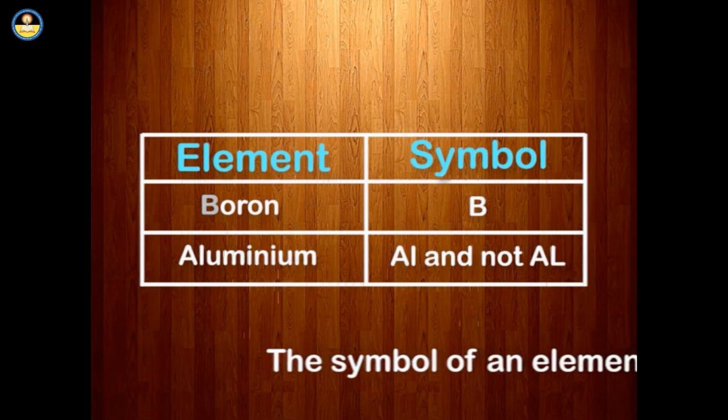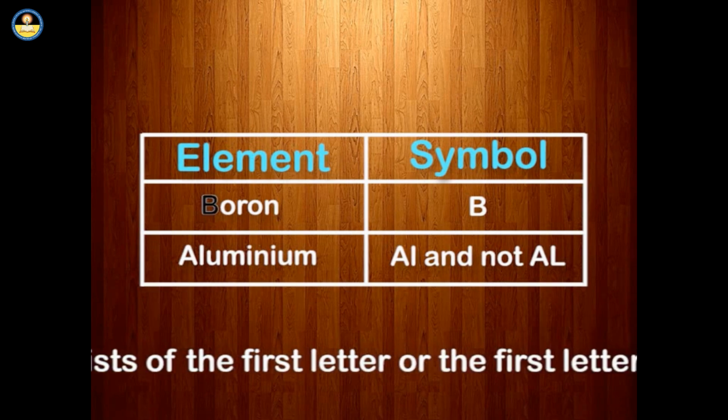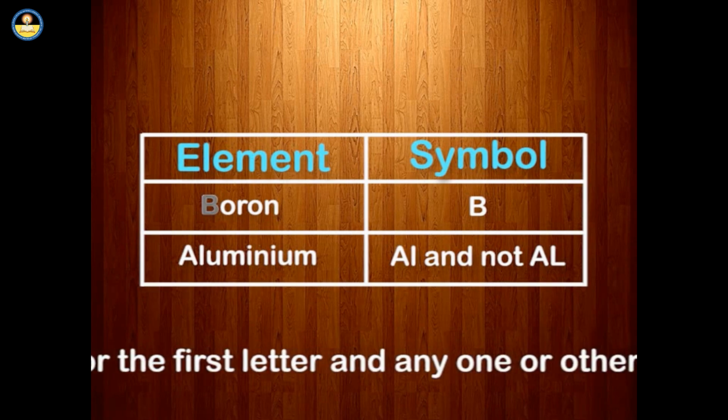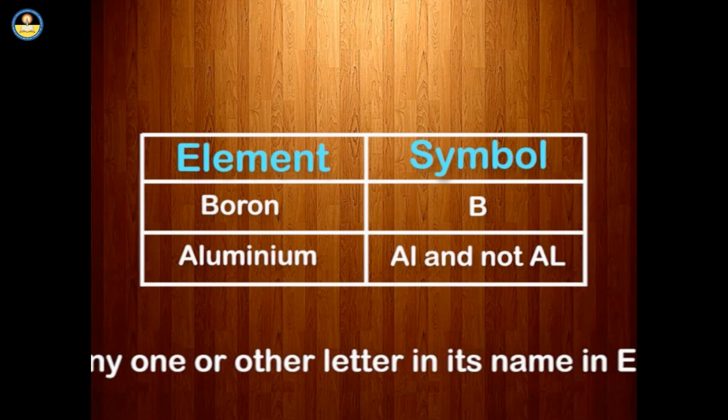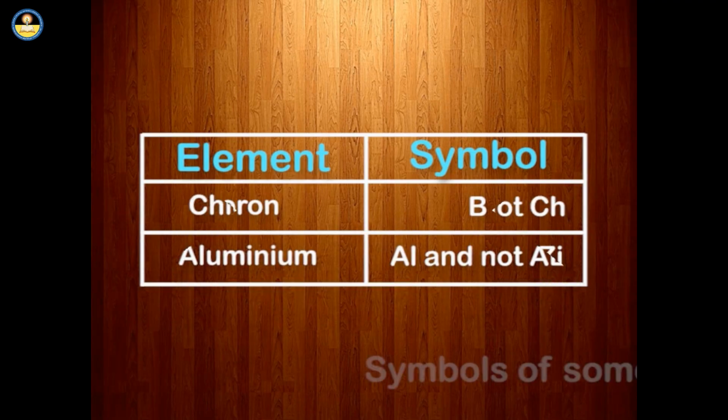The symbol of an element consists of the first letter, or the first letter and any one other letter in its name in English. The first letter must be capitalized and the second should be in lower case. Element, symbol: Boron, B. Aluminium, Al, and not AL.